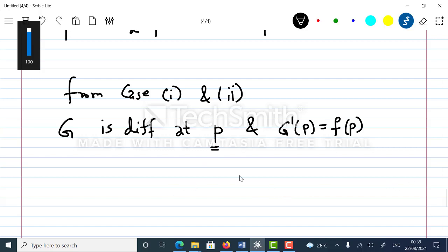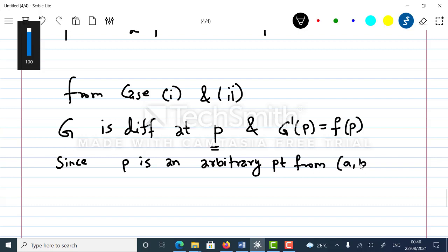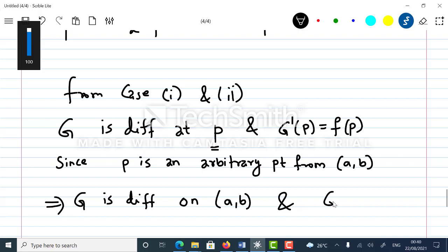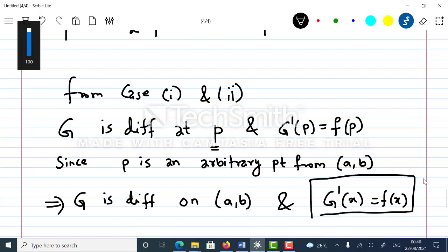So since p is an arbitrary point from the open interval a comma b, this would imply g is differentiable on the open interval a comma b, and my g dash x is equal to f of x. So this completes the first fundamental theorem of integral calculus.